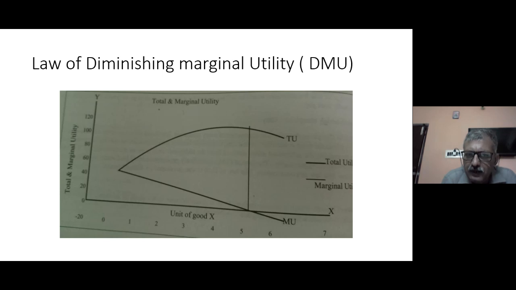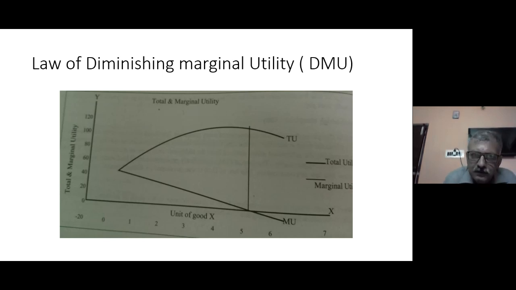So at the first point, when marginal utility is declining but has not reached 0, there is still scope that demand may increase in the market. But once this marginal utility becomes 0, this is the quantity where further escalation in demand may not happen. And when marginal utility becomes negative, then the consumers are fed up. They don't require any further quantity of goods. So this is the time where production activity has to be stopped and the supply has to be restricted.